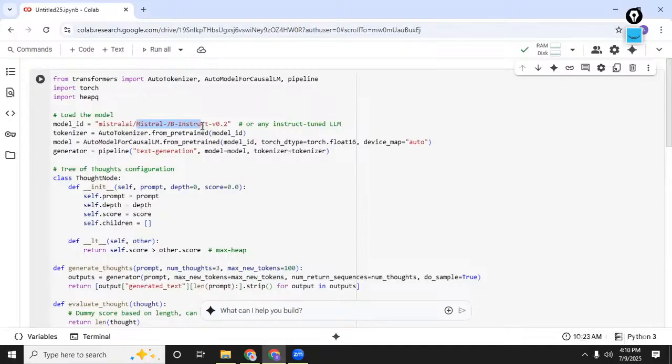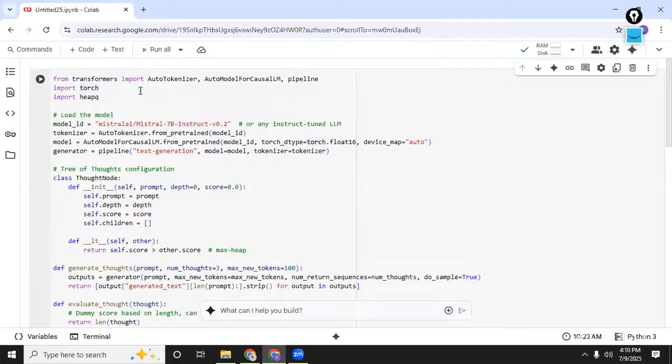We're going to break a problem into a tree of thoughts. We're going to explore all the different possible reasoning paths, that is, thoughts at each level, and then keep the most promising ones using beam search. We will then return the best thought path at the end. So step by step, let's look at this code that we have.